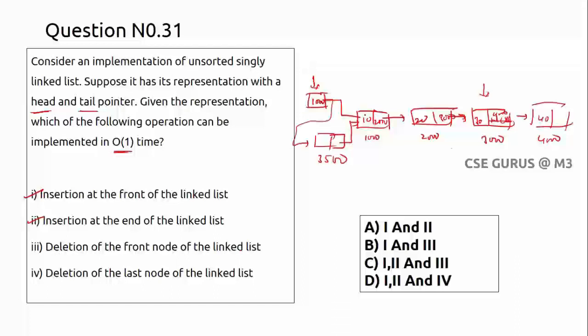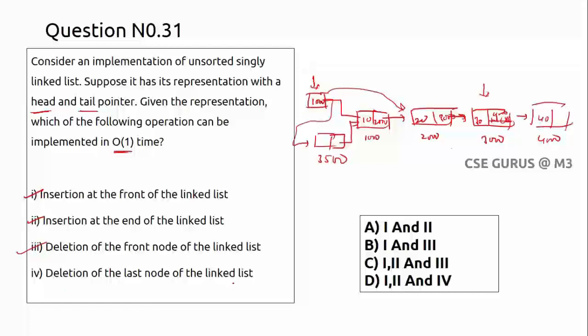Deletion of the front node of the linked list. I can delete it, right? Let us suppose this is the front node. So I can directly delete it, and I can keep this address, here 2000, and directly write it, which is also big O of one, without touching the rest.